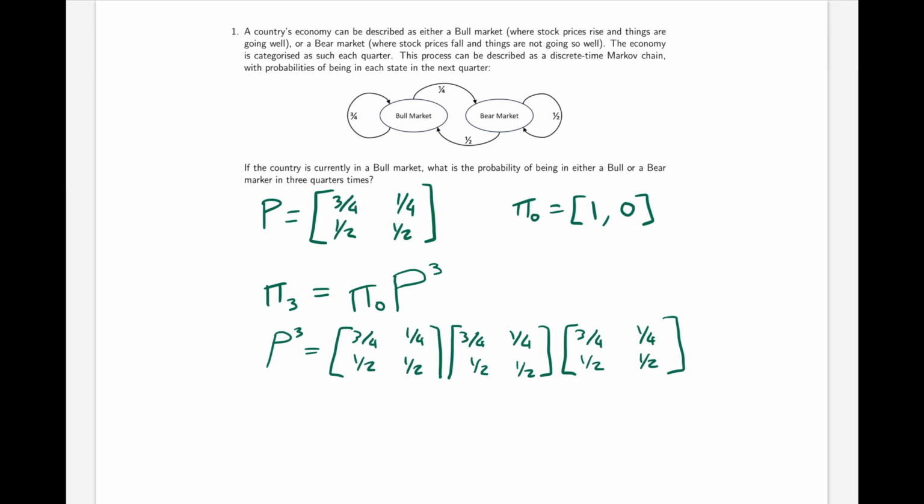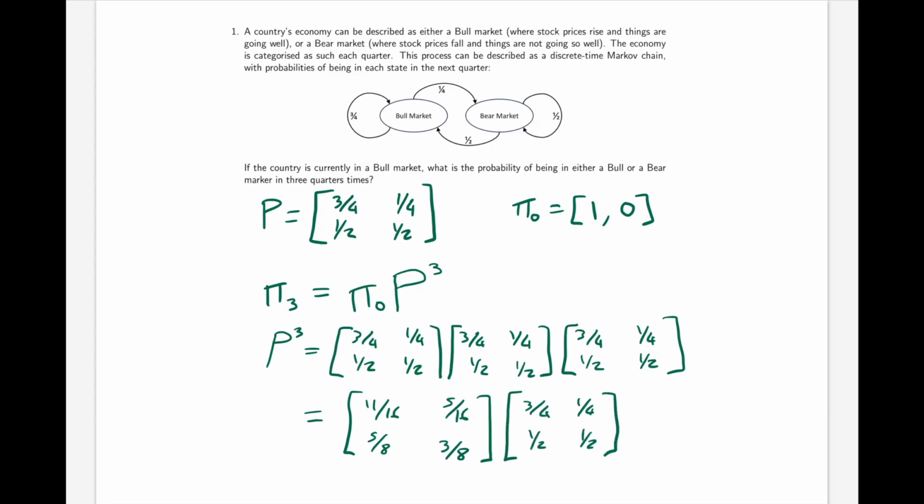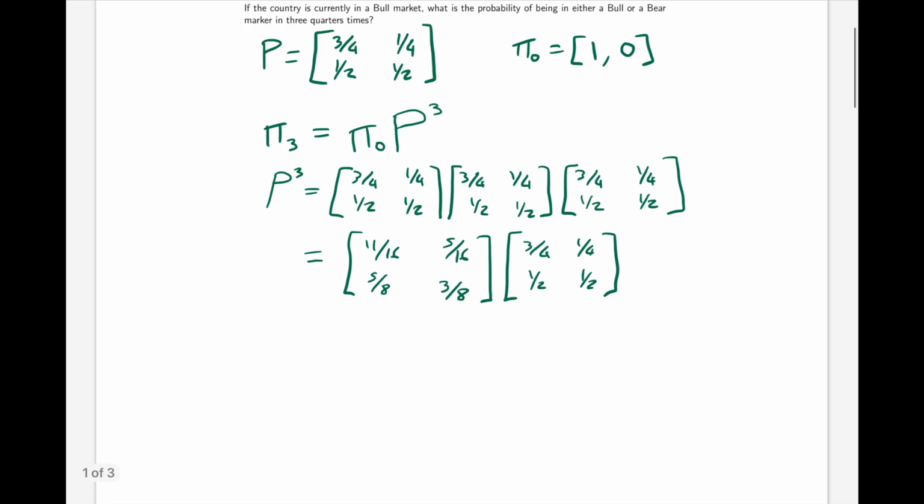So we can perform that matrix multiplication, which is going to be, and finally we can perform this matrix multiplication, which will be, now. If you need a recap of how we do matrix multiplication, I will explain at the end of the video.